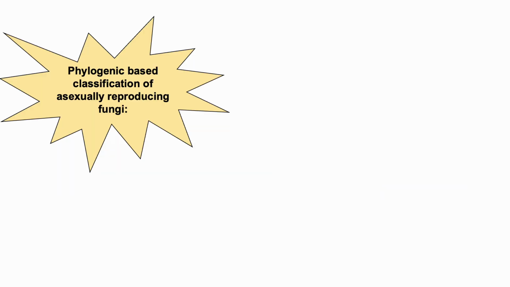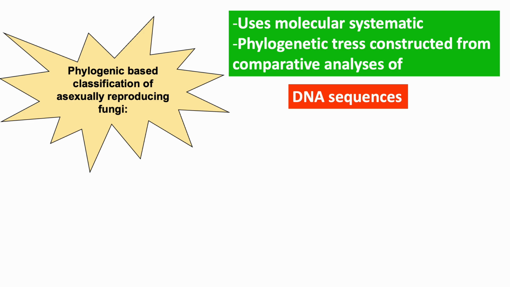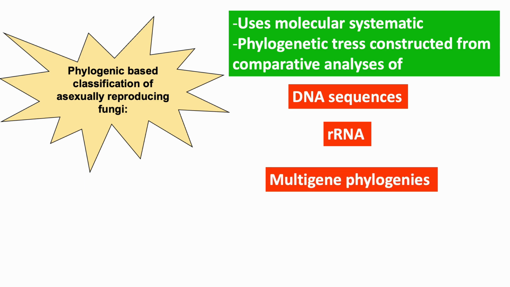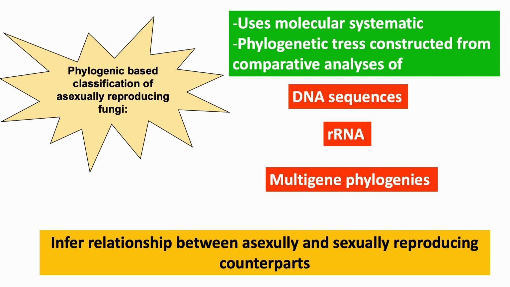Phylogenetic classification of asexually reproducing fungi now commonly uses molecular systematics. A phylogenetic tree constructed from the comparative analysis of DNA sequences such as rRNA or multigene phylogenies may be used to infer relationships between asexually reproducing fungi and their sexually reproducing counterparts. With this method, many asexually reproducing fungi have now been placed in the tree of life.